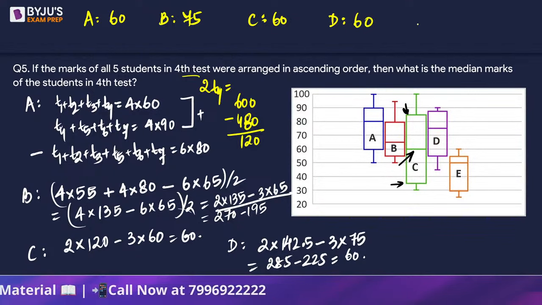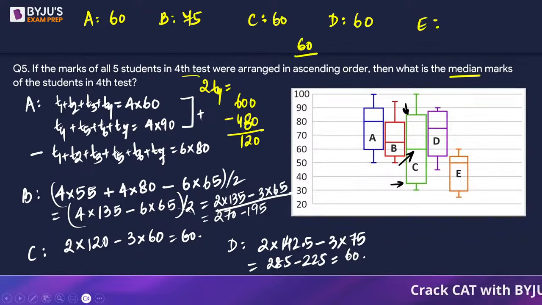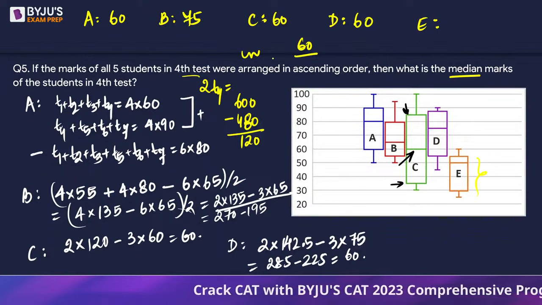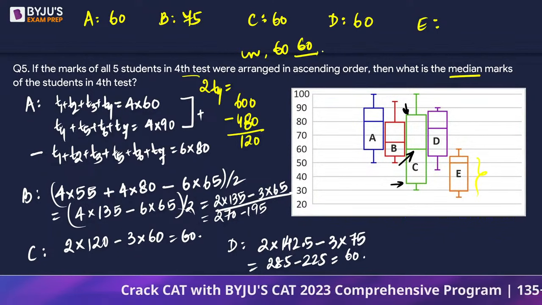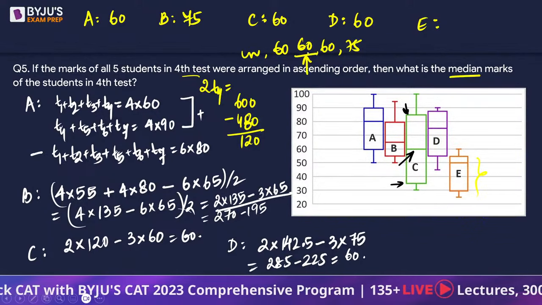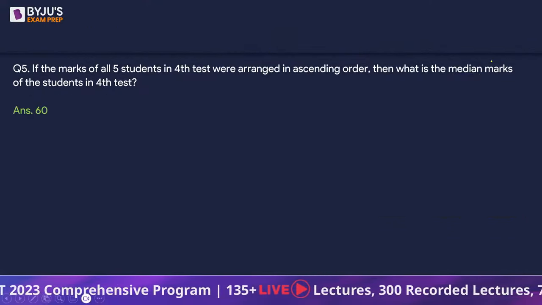So I think that even if we don't find out the value for E, see, if 3 numbers are 60 out of 5 numbers, तो 60 will be the median anyways, no? तो E का check करने का जरूरत है नहीं. Suppose E turns out to be the smallest, which looks most likely कि E will be, then we will have E, 60, 60, 60, 75. Middle number तो 60 ही रहेगा, right? So the answer is going to be 60. It's a TITA question, so we have to put in 60.